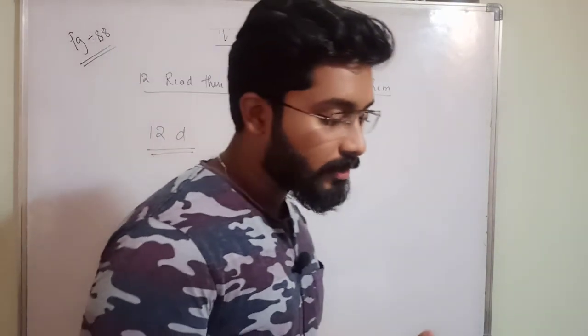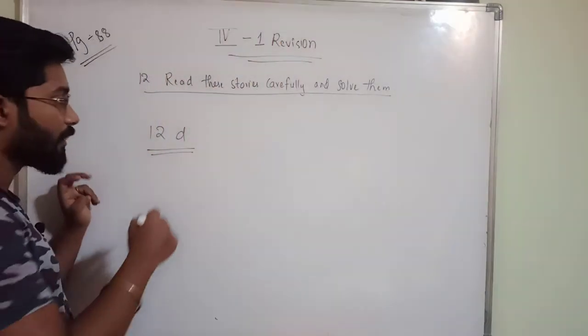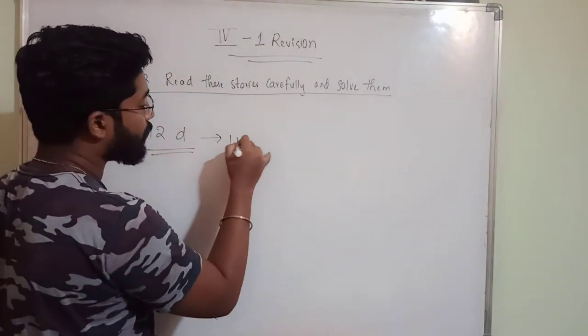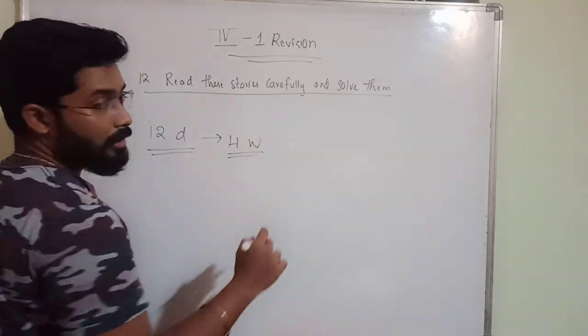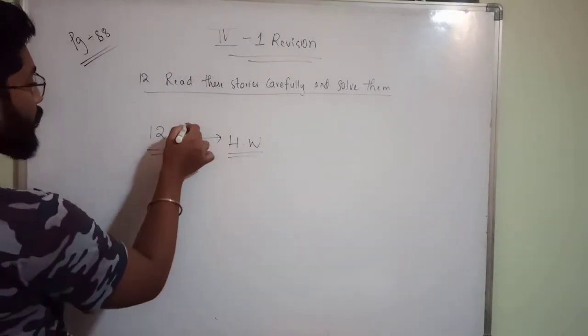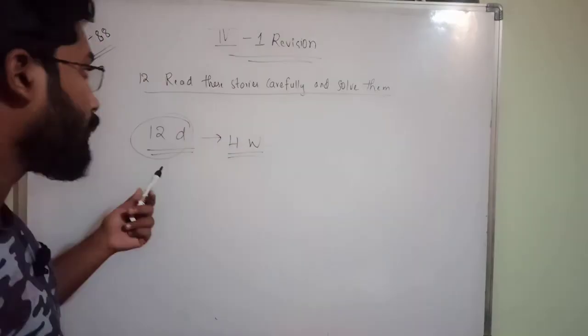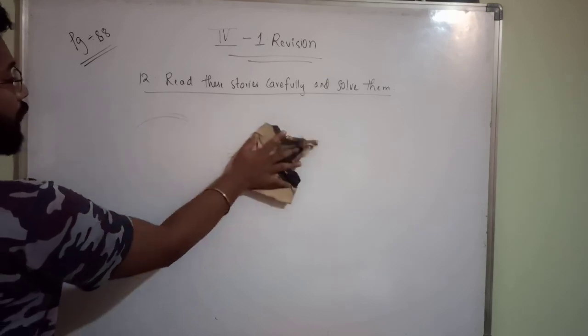How many balls will be allocated to each player? So that question is there, no? 12th D is for your homework. You solve it, okay? In the next class I will continue from here. Then you can check where you are going wrong. Okay, you have to solve this for your homework.